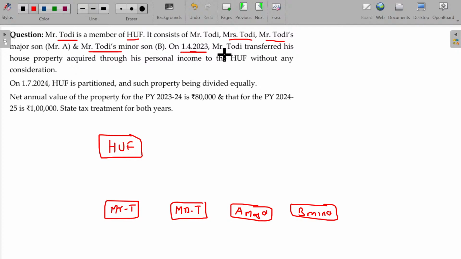On 1/4/23, Mr. Toddy transferred his house property acquired through his personal income to the HUF, without any consideration. On 1/7/24, the HUF is partitioned and such property is divided equally. Thereafter, it is shared among all the members equally.